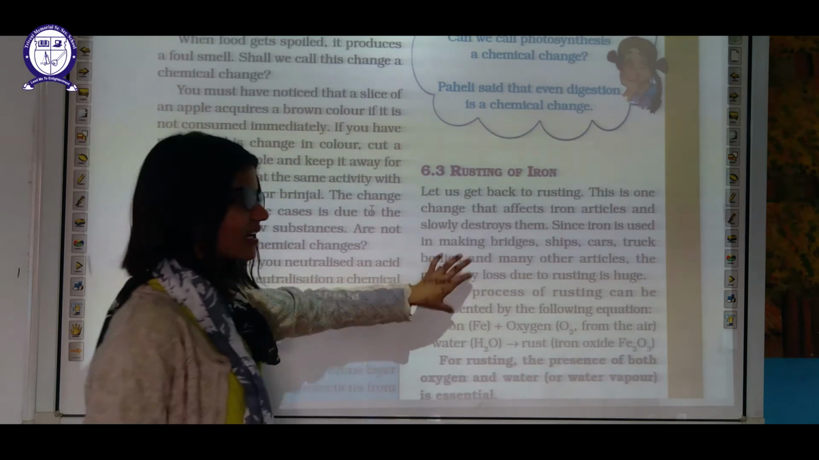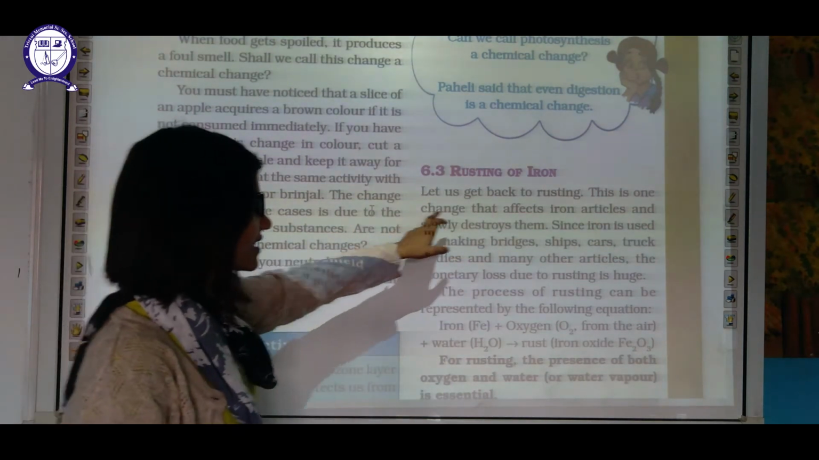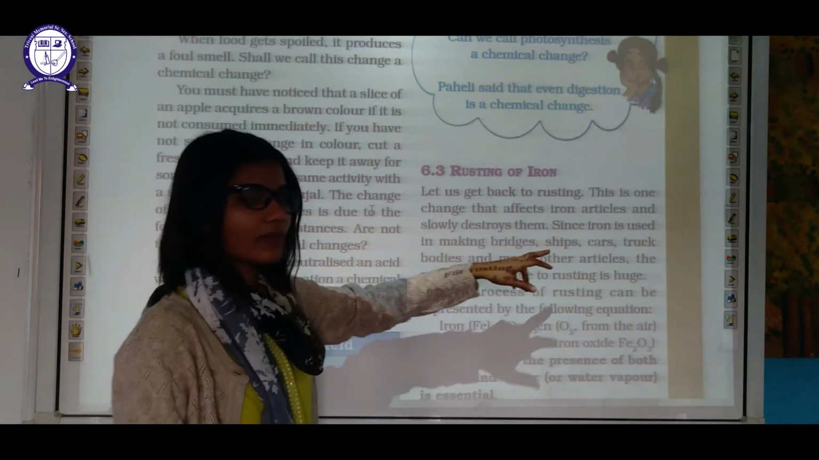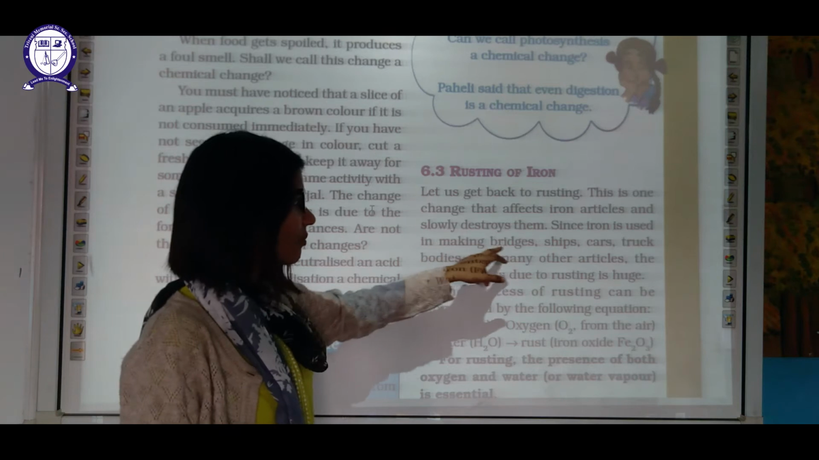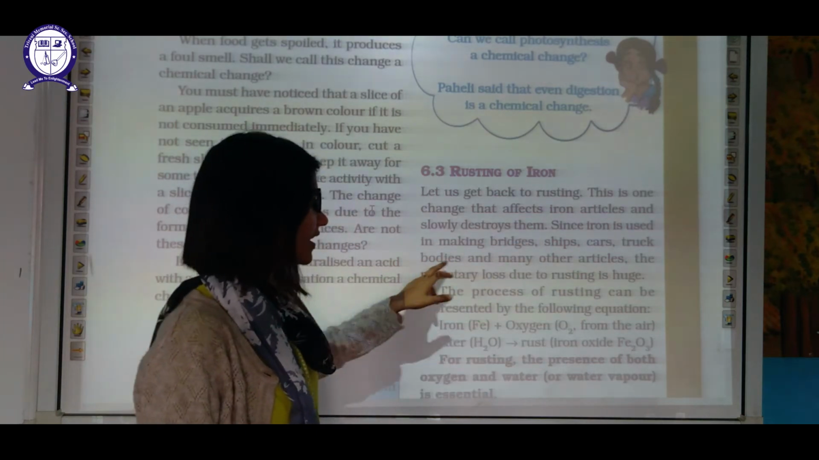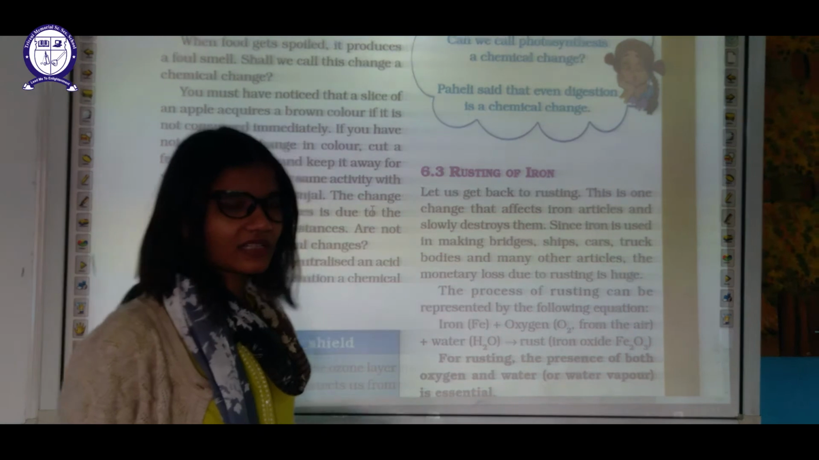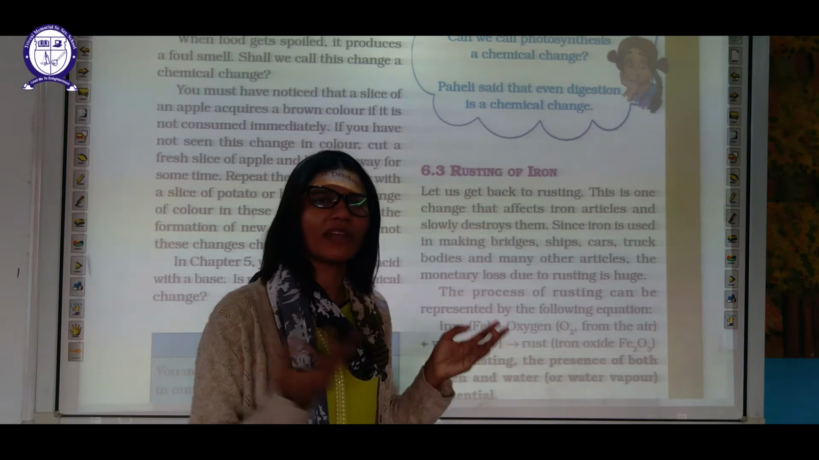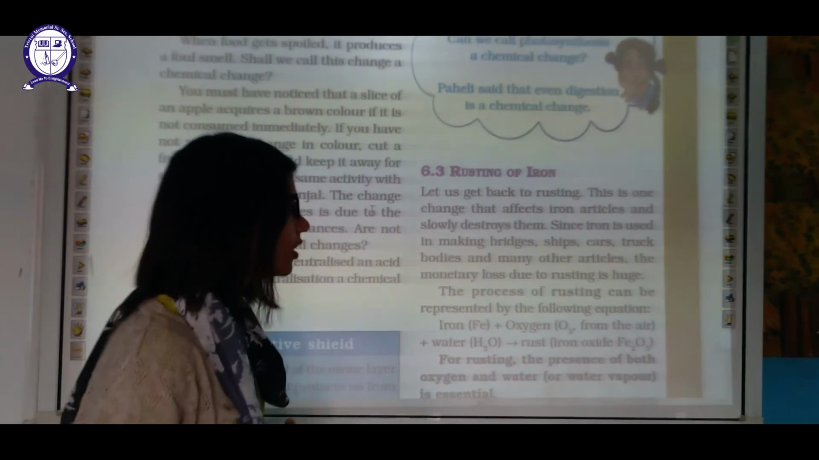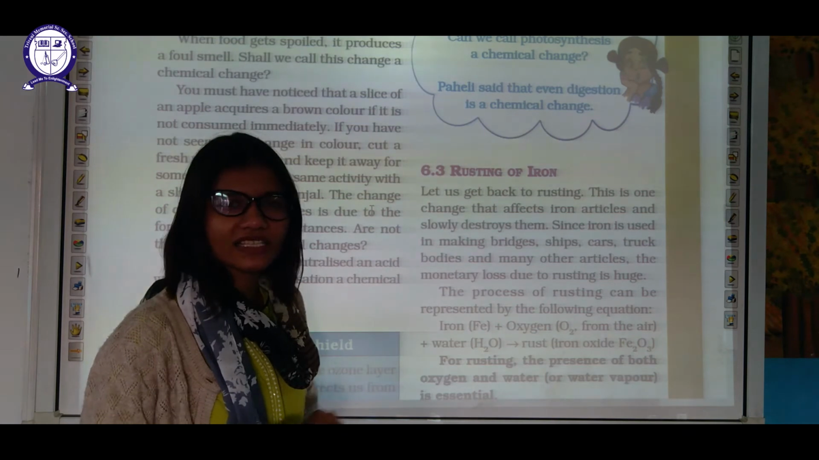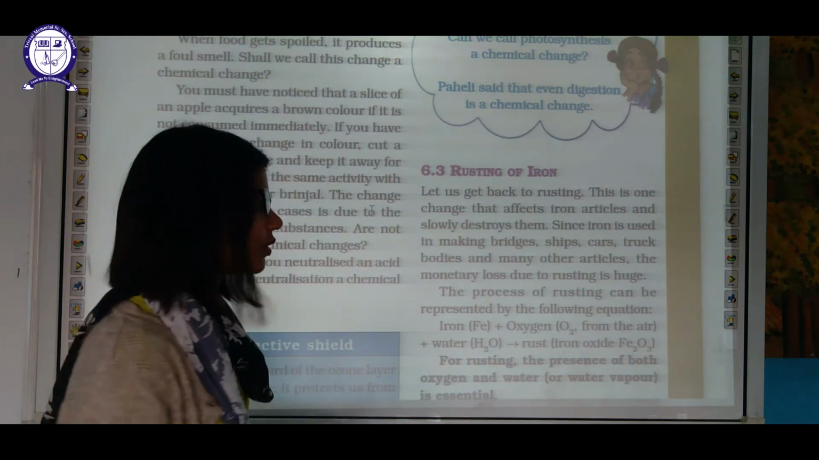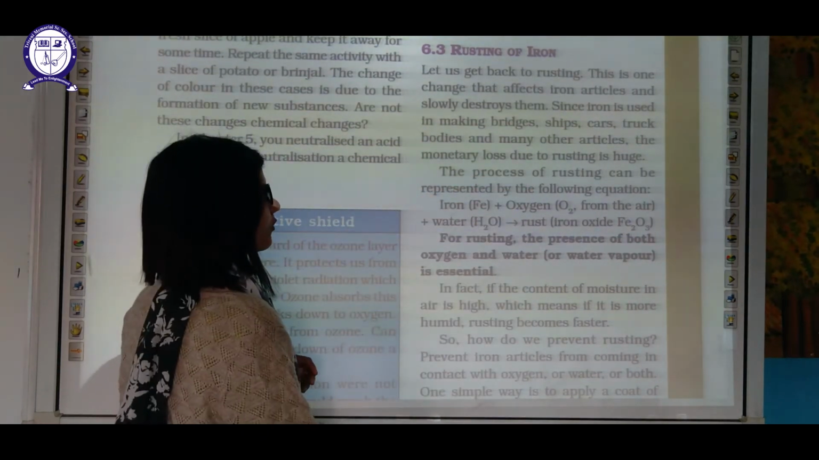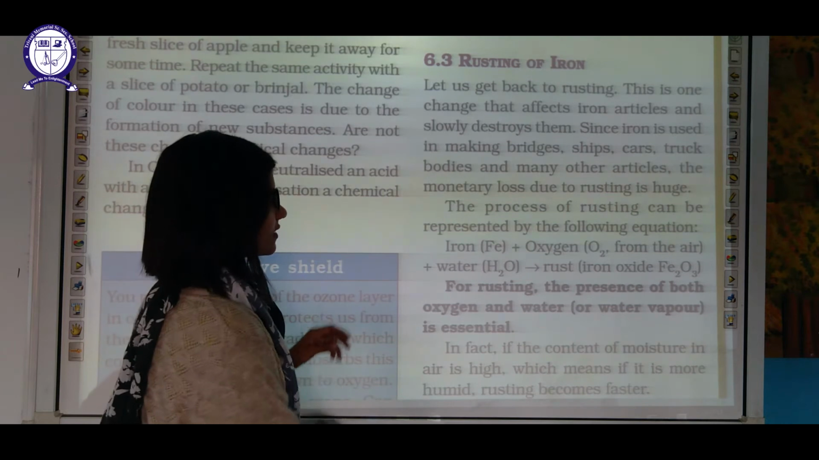Now the next part is rusting of iron. Let us get back to rusting. This is one change that affects iron articles and slowly destroys them. Iron is used in making bridges, ships, car and truck bodies and many other articles. Without iron, our technology is not possible. Most of the things are made up of iron only, so we cannot withstand this rusting. We have to look for some solution, since the monetary loss due to rusting is huge.